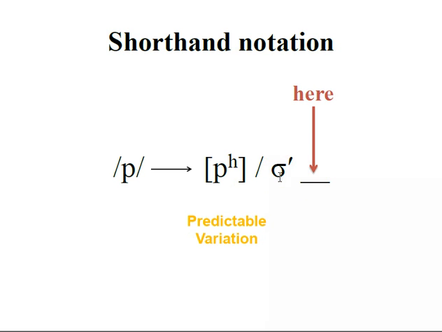So the beginning of the syllable, here's the sound, right at the beginning of the syllable, and it's also a stressed syllable. So the P phoneme becomes the aspirated P allophone when it occurs right after a syllable boundary, a stressed syllable boundary, which means basically at the beginning of a stressed syllable. And this is a case of predictable variation.